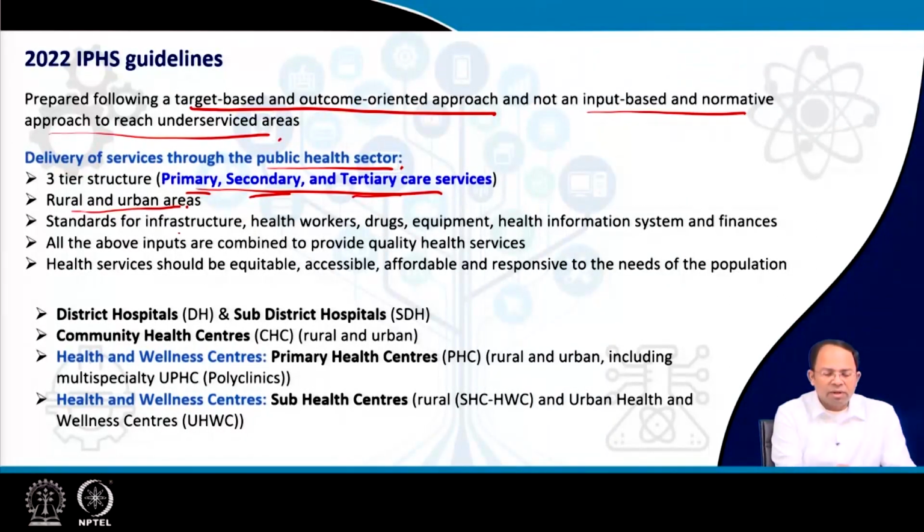Then we have to have standards for infrastructure, health workers, drugs, equipment, health information system, and finances, which are all required for running this kind of healthcare services. But anyway, we are not going into details about infrastructure or the number of health workers or what kind of drug should be available. If you are interested, you can go into the detailed standards and study that. In the references, we have listed the names of those standards. But at the same time, we are mostly concerned about what number of beds, what kind of facilities, how many of those facilities have to be provided in urban areas.